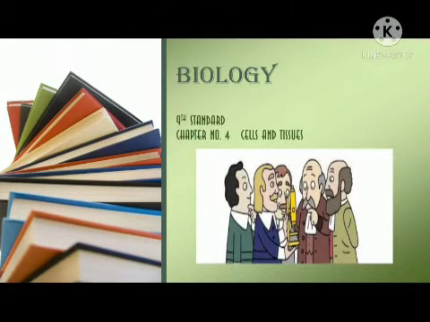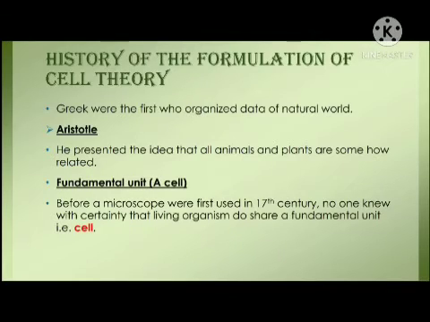Today our topic to study is the history of the formulation of cell theory. In this topic we are going to discuss how scientists contributed towards the cell theory and how they played their role to discover a cell. The first scientist was Aristotle. He presented the idea that all animals and plants are somehow related.